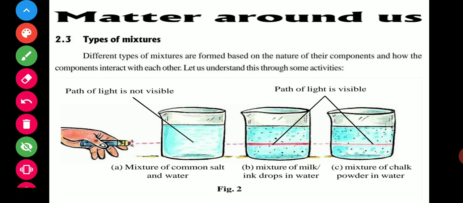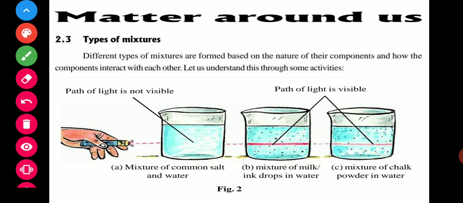First one is a mixture of common salt, a common salt solution, common salt with water. This one is a mixture of milk or ink drop in water. And this one is a mixture of chalk powder in water.